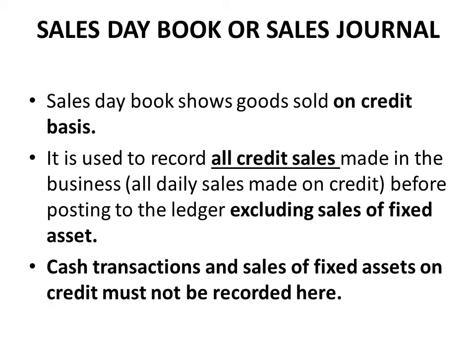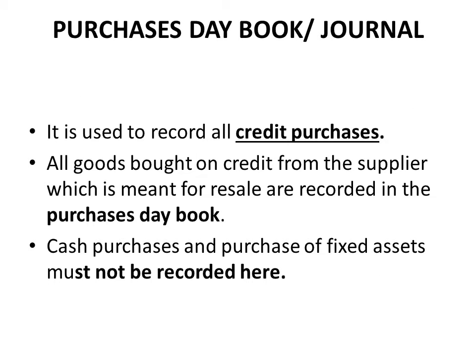That means in a situation where you sold any of them on credit, it will not appear in the sales day book. Only what will appear are items of goods, normal stock of goods, but anything that has to do with asset will not appear. And any item sold and money was received immediately will also not be recorded in your sales daybook.